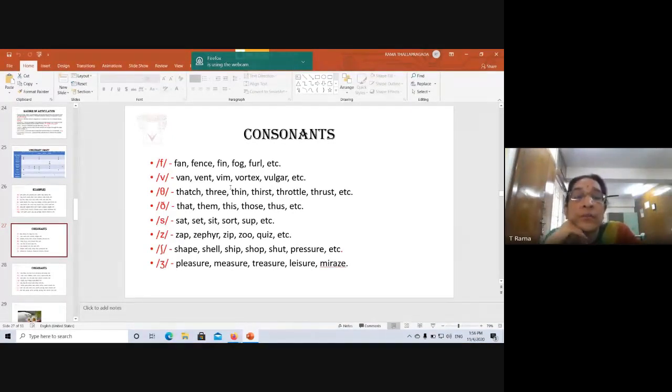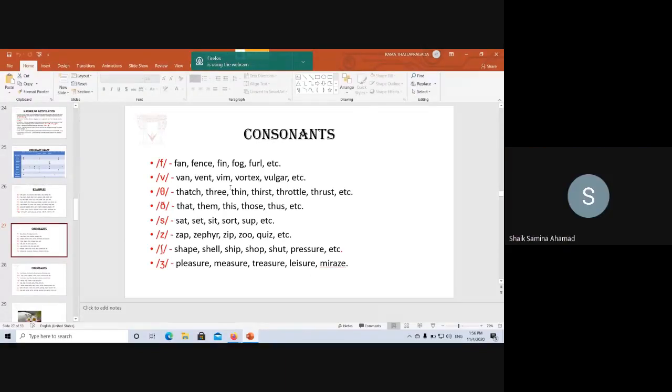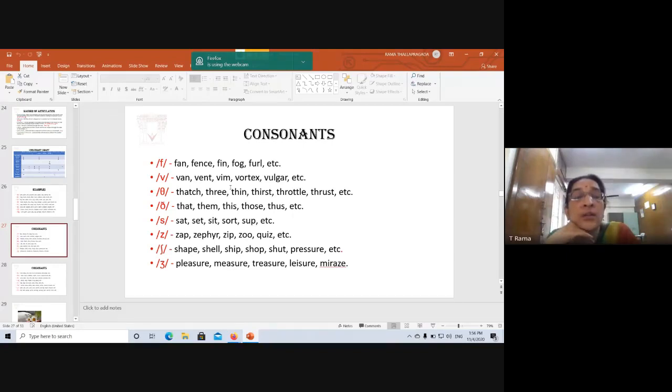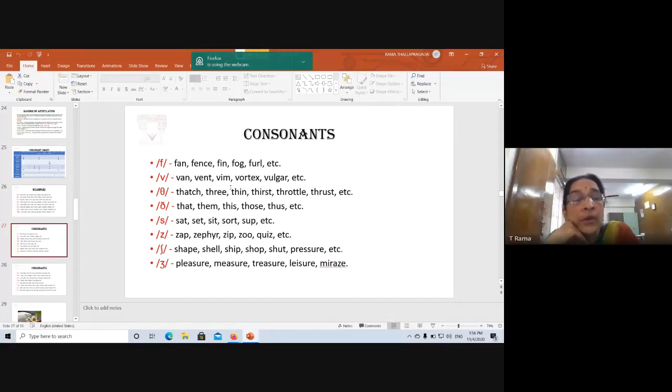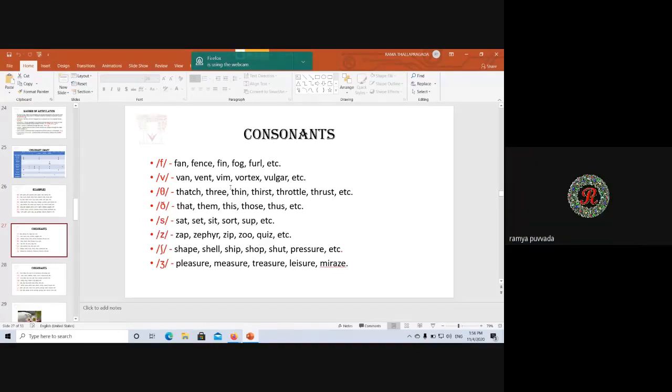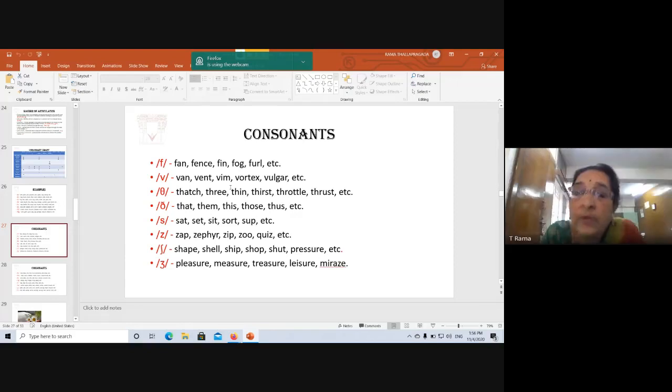Then v. Can you give me words? Vultures, yes. But with v in the final position and the medial position, can you think of some words? Stove. Yeah. Frog also? What is that? Horse, frog. V sound, in the final position and medial position.